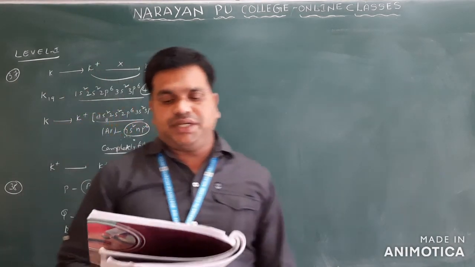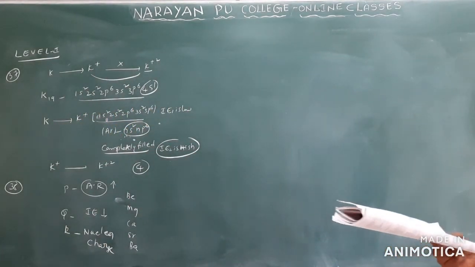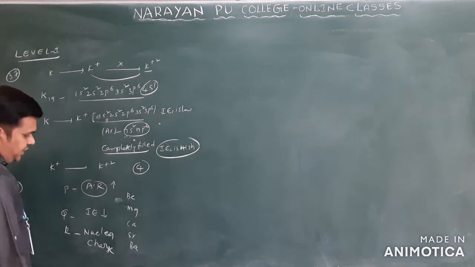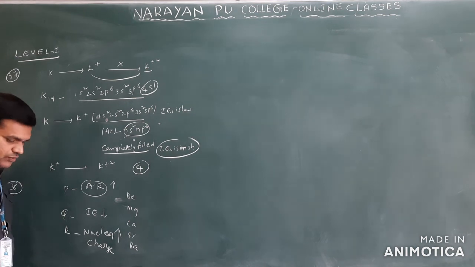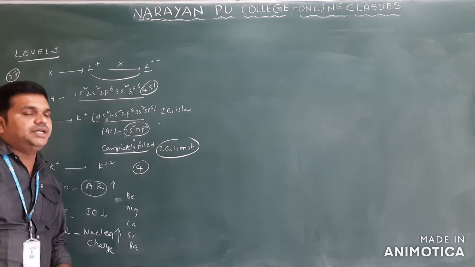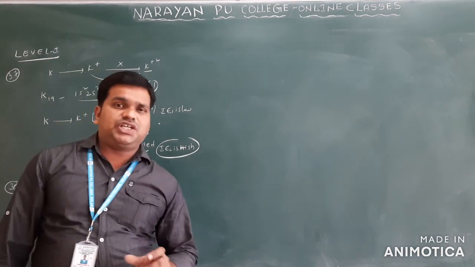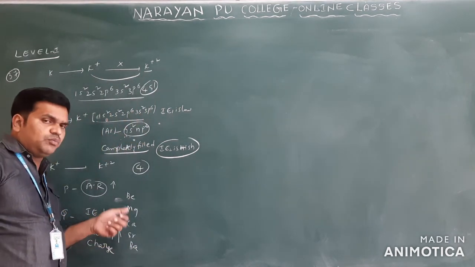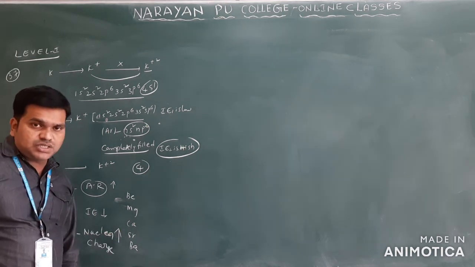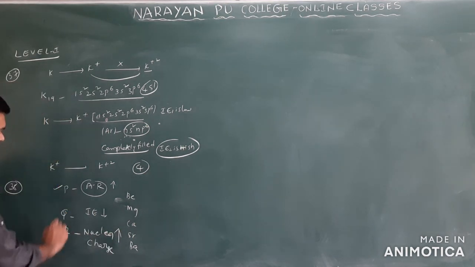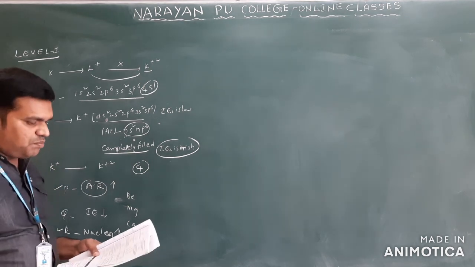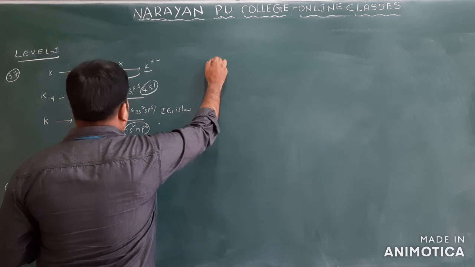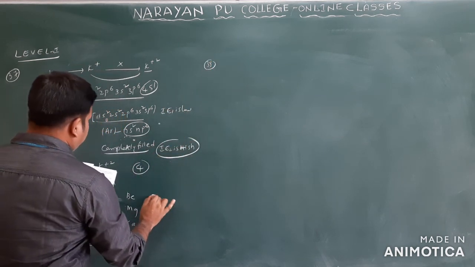Nuclear charge we are observing from group top to bottom. Nuclear charge also increases only. Why here? Nuclear charge is generally based on the different shells. Here first shell, second shell, third shell, fourth shell, fifth shell, sixth shell is there. If you go from top to bottom, nuclear charge also increases. P increases and R increases. What is your answer? P and R is the answer for this question. P and R is in which option? It is there in option 2 only.